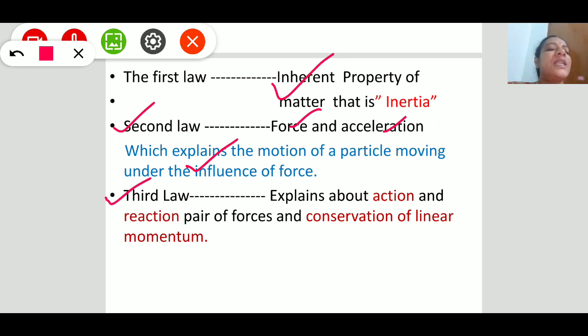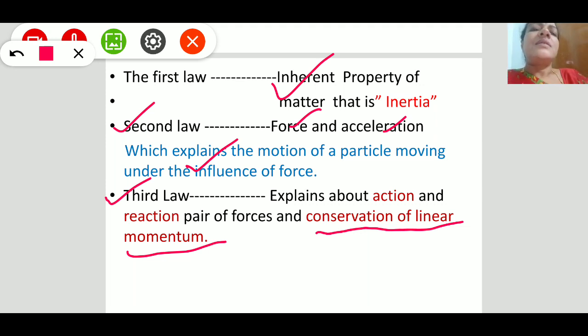Third law: the third law explains about the pairs of forces. So there is no single force in the universe. That is the action and reaction pair of forces, and mainly the conservation of linear momentum. In the absence of external force, the total linear momentum of a system will be constant. So this is a brief outline of these three laws.